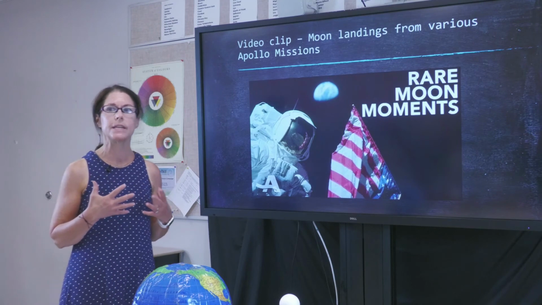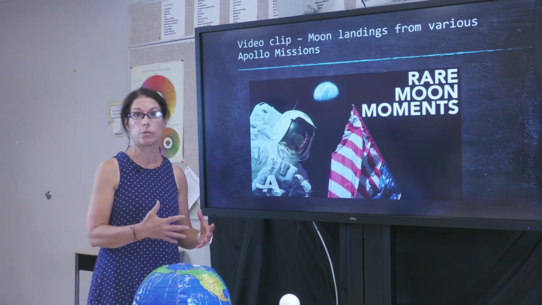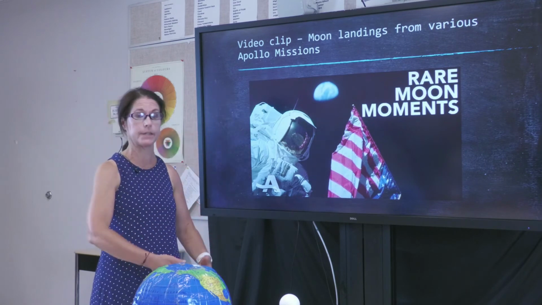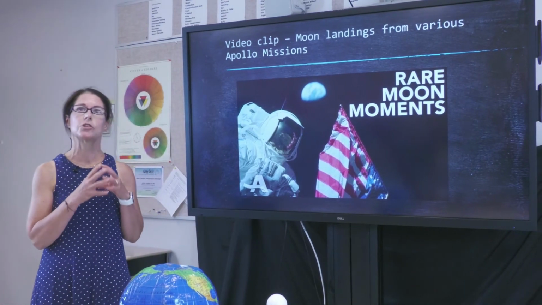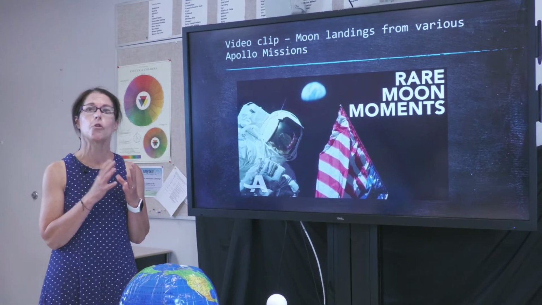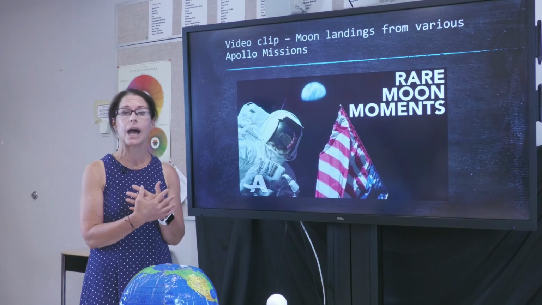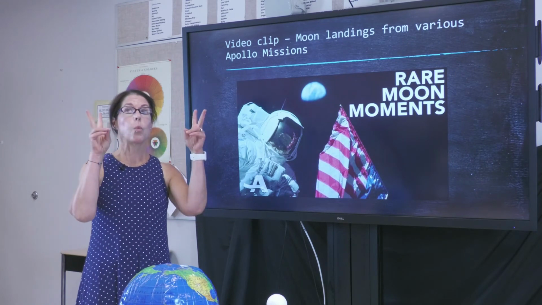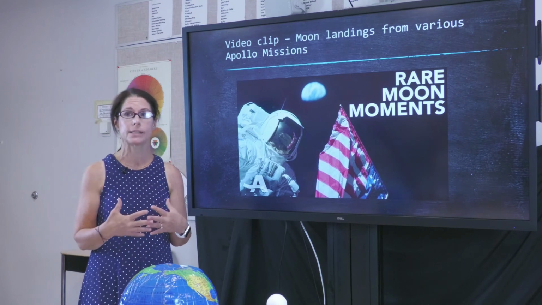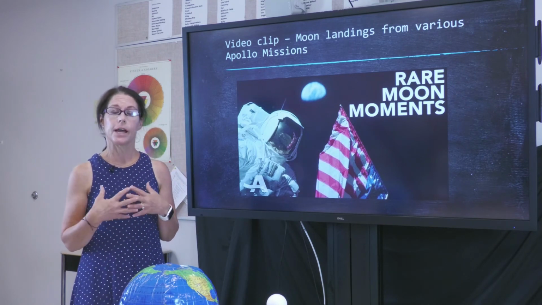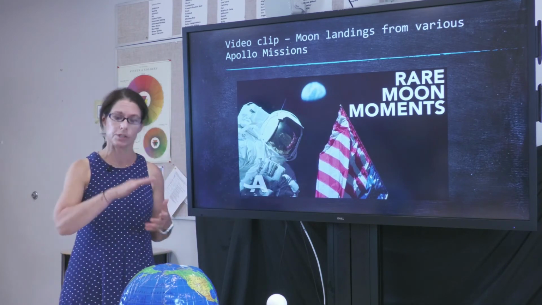Now, gravity is that invisible force all around us that allows us to walk on Earth and for objects to fall down if I were to throw something. But because the moon is so much smaller than the Earth, the force of gravity surrounding people and objects on the moon is less. So you might weigh less on the moon, but still have the same mass. That's why the astronauts were able to jump so much further and throw so much further.